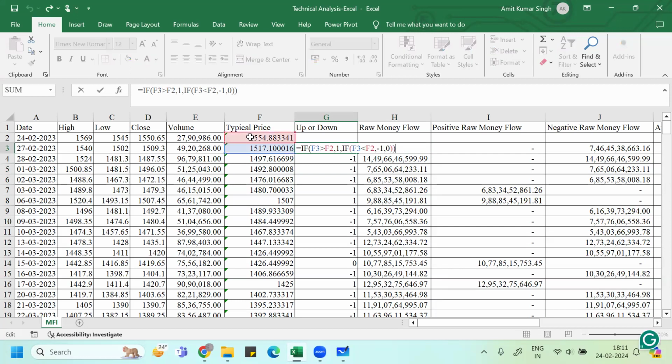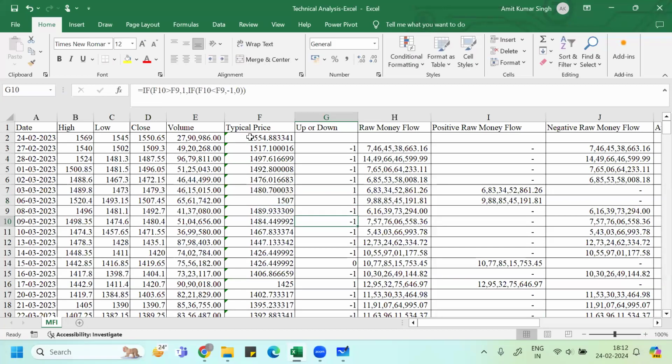I wrote this using the logical function called if. So if F3, meaning today typical price, is more than yesterday typical price, then give me 1. Otherwise, if yesterday typical price was more than today typical price, then give me -1. Or if nothing is happening, neither more nor less, if they are the same value, then give me 0. The same thing I wrote here, so I use this up and down formula. Whenever it's +1, it means the typical price increased. -1 means typical price decreased. 0 means no change. I hope you understood this.